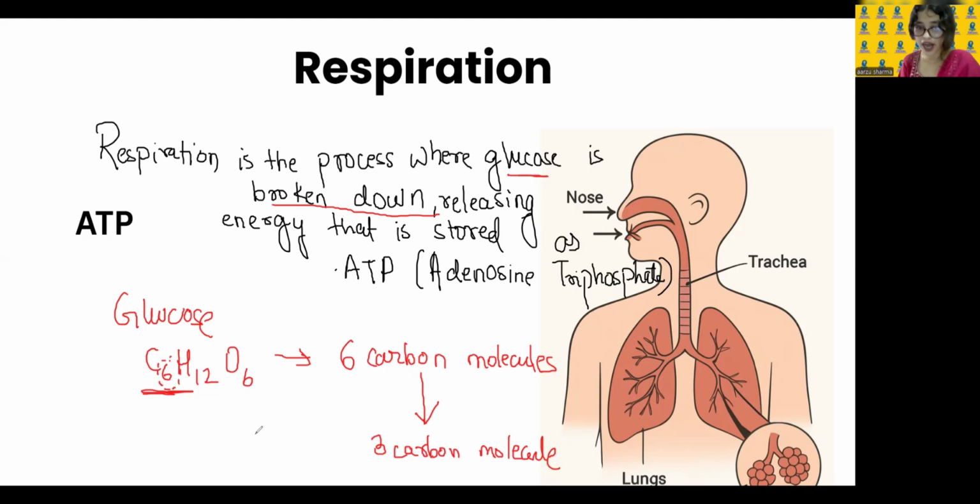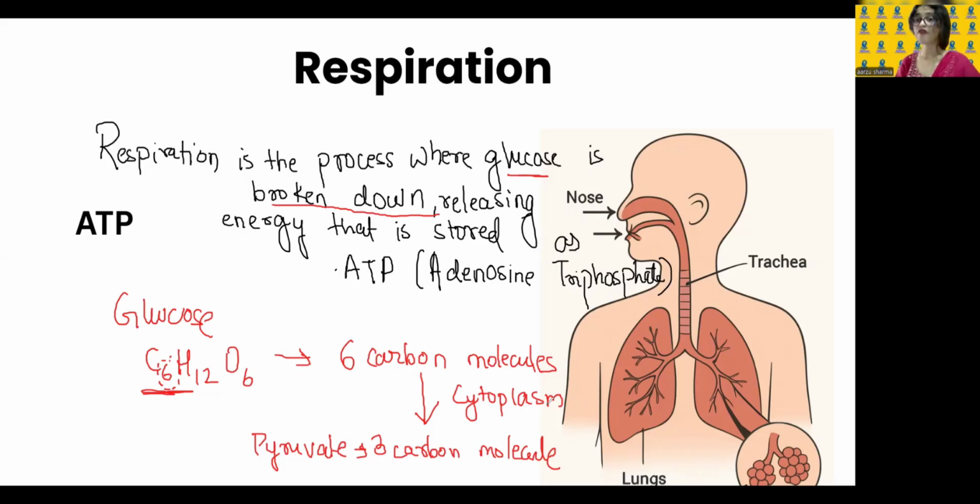And this 3 carbon molecule is called pyruvate. What is it called? Pyruvate. And this process happens in the cytoplasm. Where does it happen? In the cytoplasm. Now see, further what happens? Further this pyruvate is broken down in presence of oxygen or absence of oxygen.